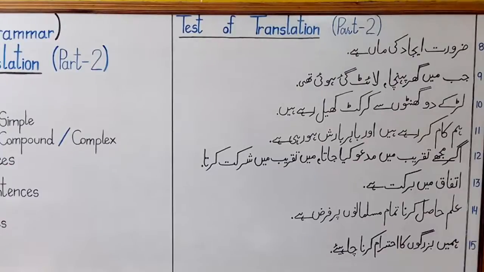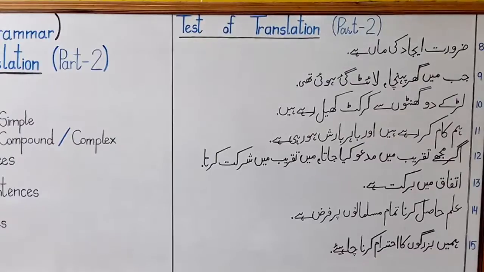Students, here in this sentence you people have either a compound or a complex sentence. You have to identify the tense in each clause. जब मैं घर पहुंचा, which tense it is. लाइट गई हुई थी, which tense this is. As I told you, whenever 2 actions took place in the past, the first action which took place belongs to past perfect and the second action that took place belongs to past simple. So here there are 2 actions happening in the past.